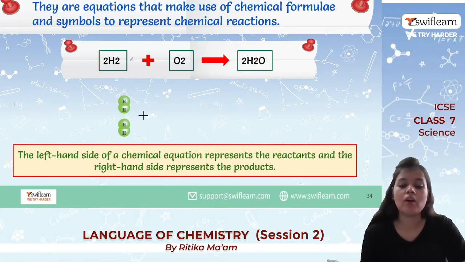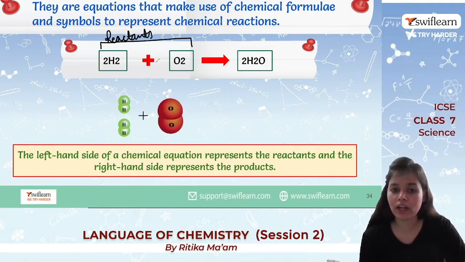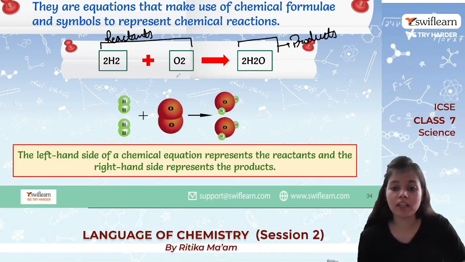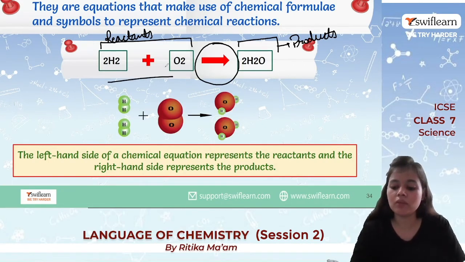Okay, now what does a chemical equation contain? There are two parts. The left side, it represents the reactants, whichever substances they are taking part in chemical reaction, and the right part, it has products. Okay, whatever we are getting after the reaction happening. And this arrow is separating actually the reactants from the products.